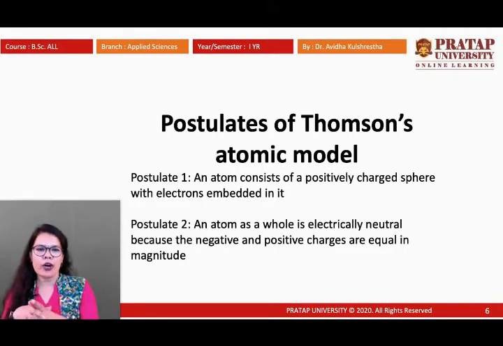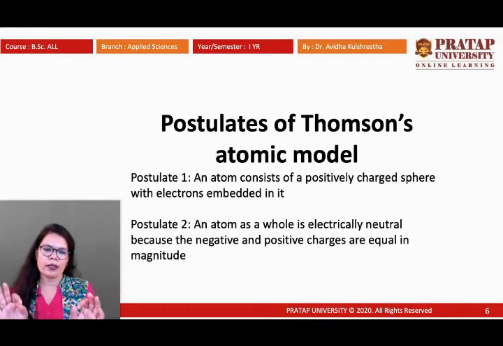The postulates were: first, an atom consists of a positively charged sphere, the whole sphere being positively charged, with electrons embedded in it. Second, an atom as a whole is electrically neutral, because the positive charge on the sphere is equal to the negative charge of the electrons. One positive and one negative species are present, but overall the atom is neutral, because as much positive charge is available, the same amount of negative charge is also available. So the atom is a neutral species, neither positive nor negative.